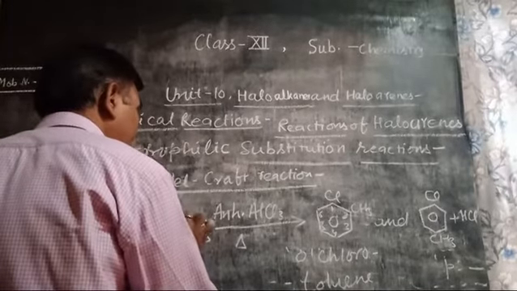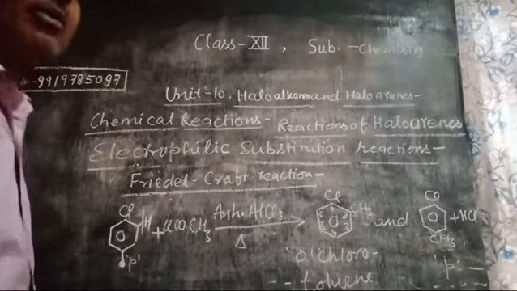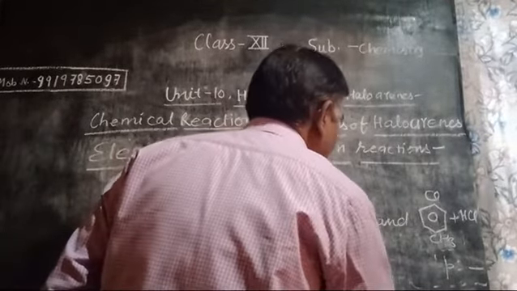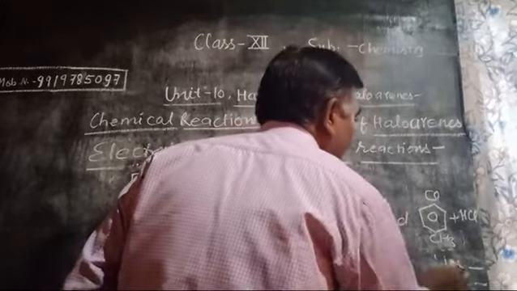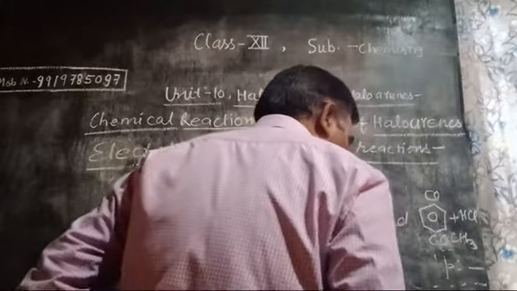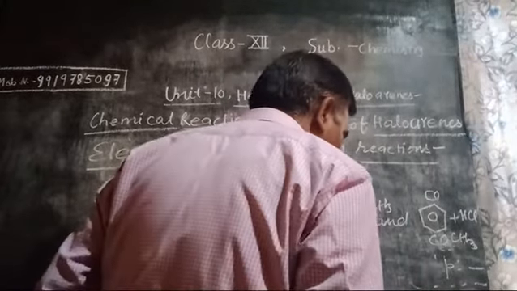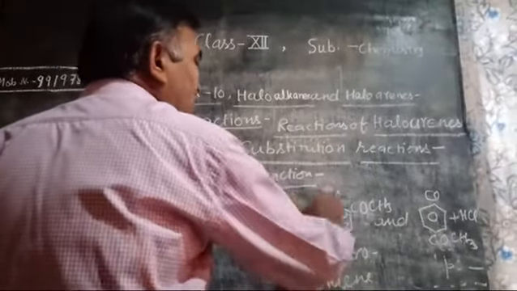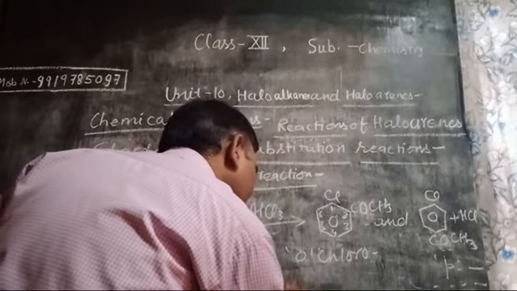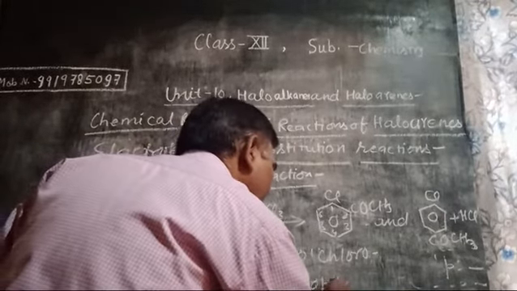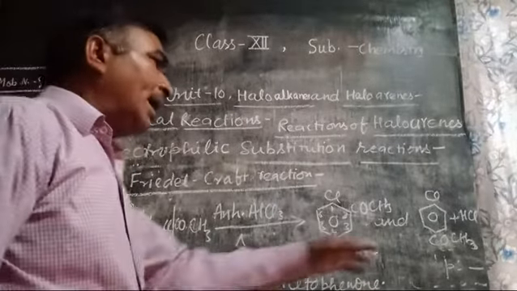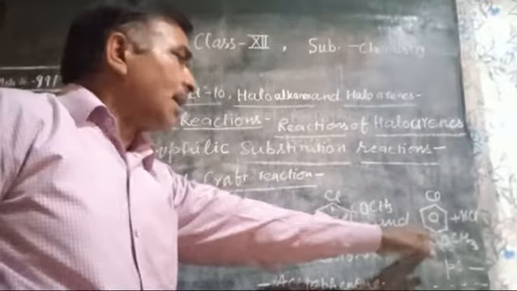If CH3COCl, which means ethanoyl chloride, is taken as a reagent, then the compounds obtained are called chloroacetophenones: orthochloroacetophenone and parachloroacetophenone.